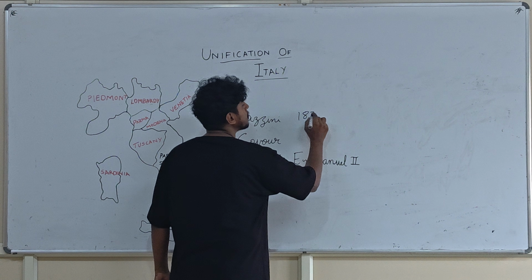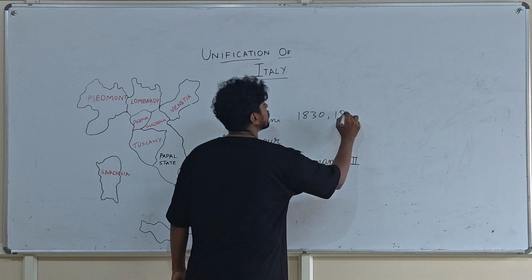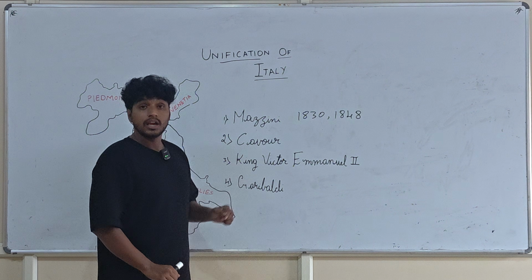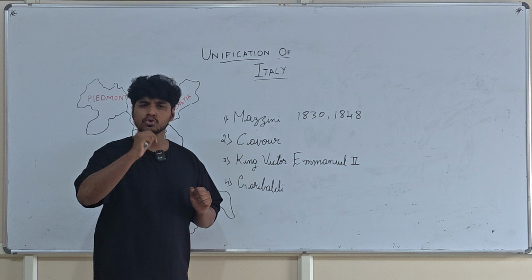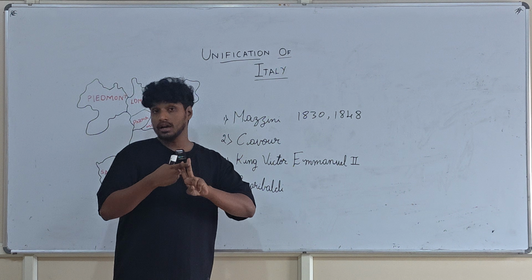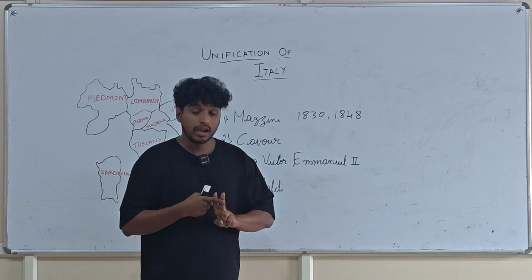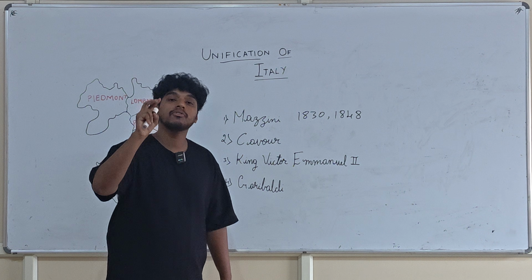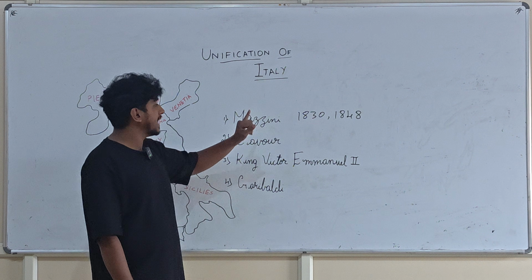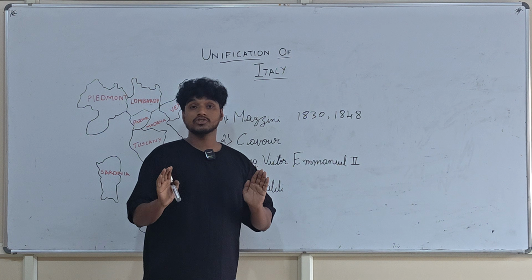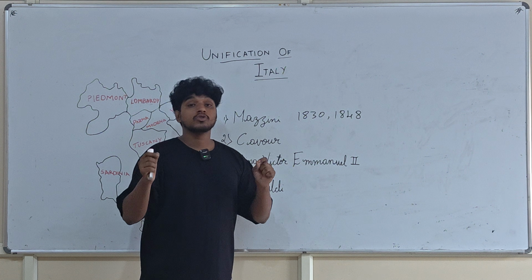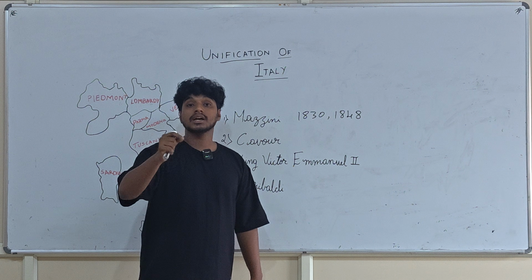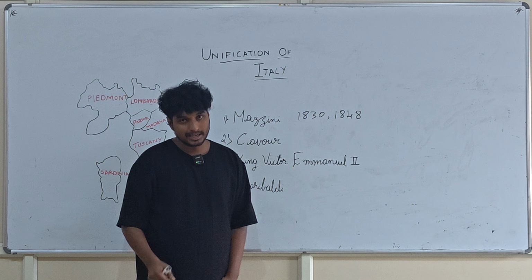The process of Italian unification was first begun by the revolutionary Mazzini. He attempted the unification in 1830 and 1848, which means he attempted twice. You all know that Mazzini had 2 secret societies, Young Italy and Young Europe. With the help of Young Italy and Young Europe, he attempted the unification of Italy twice, in 1830 and 1848. But unfortunately, he was unsuccessful.